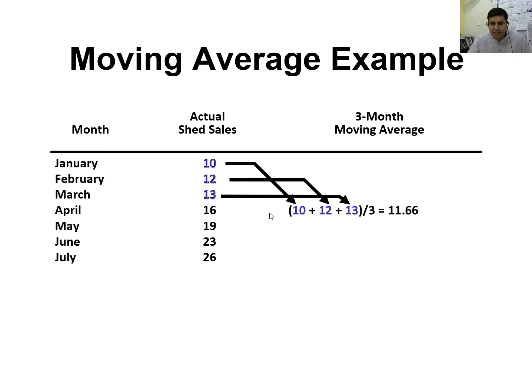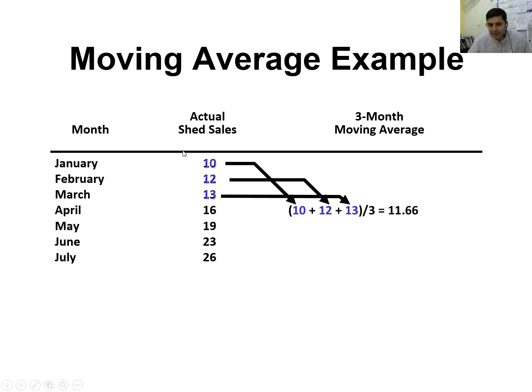In this example, which I already discussed, there is monthly data, January, February to July, and these are the actual shed sales. Here we are using a 3-month moving average. If it was a 4-month moving average, we would forecast for May using the previous 4 months of data: January, February, March and April. But in this example, we are going to predict for the month of April, so we will use the previous 3 months of data.